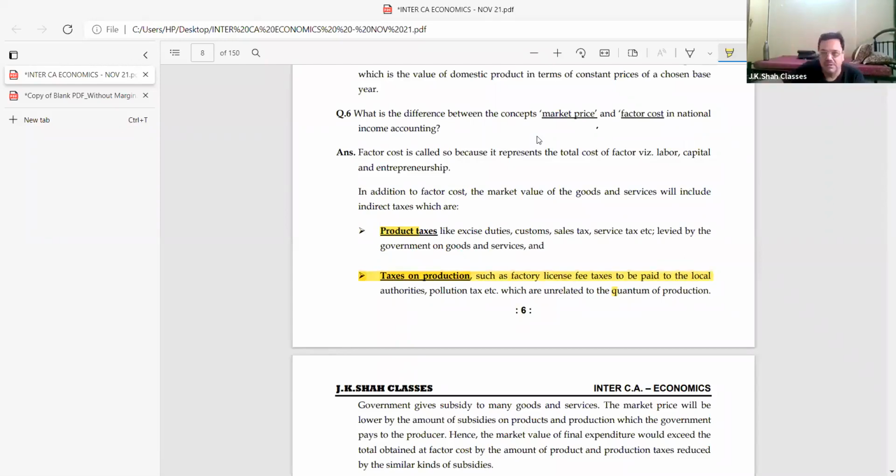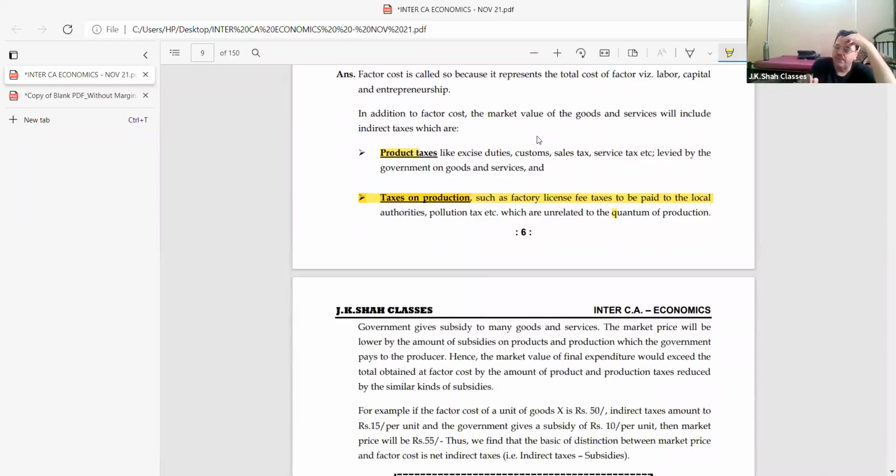Taxes on production. So, what is expected from you on product tax? You say, right, per unit. Give the example of a company making alcohol. Per unit of bottle, beta, 500 is the least I've said. One bottle is 10,000 rupees, so on that excise will be 5,000 rupees. Imagine one bottle 5,000, and these factories work 24/7, 365 days. So much alcohol they make. Government excise collection is terrible, na? Besides that, license fee, pollution, local authorities that you have to pay, that will be taxes on production. Have you seen this example?